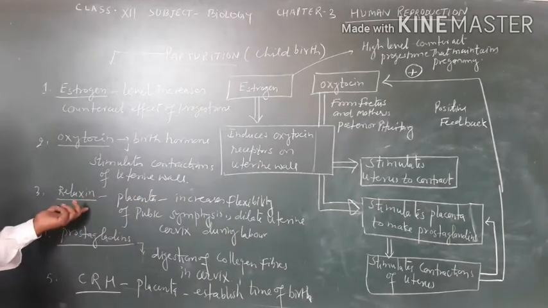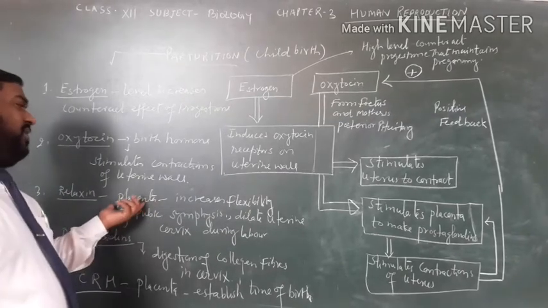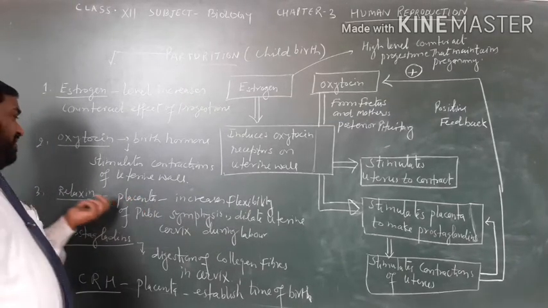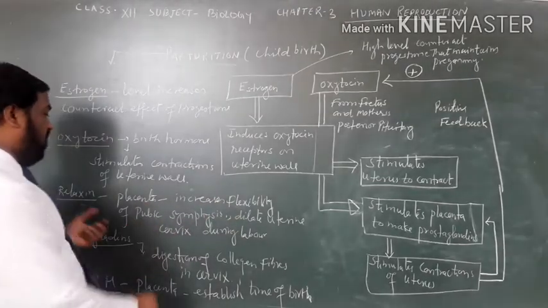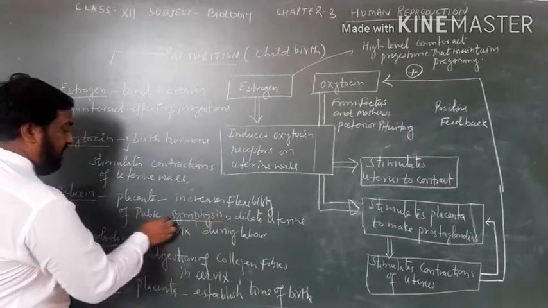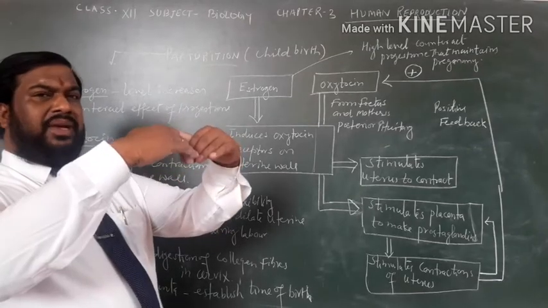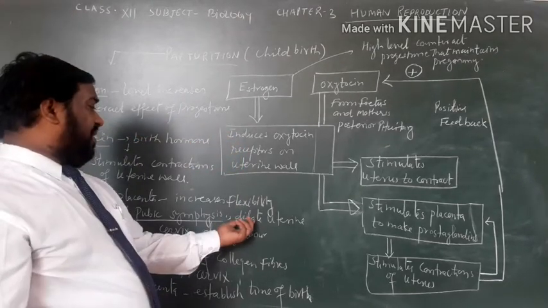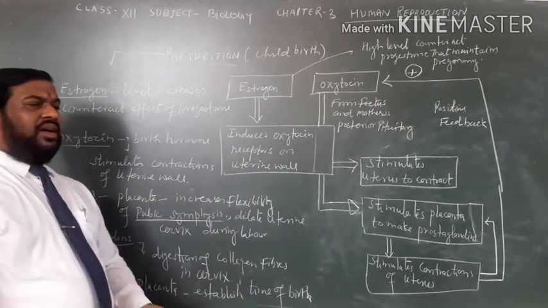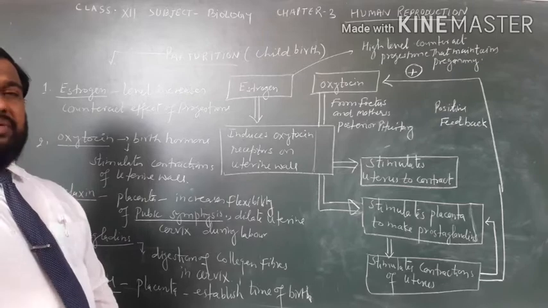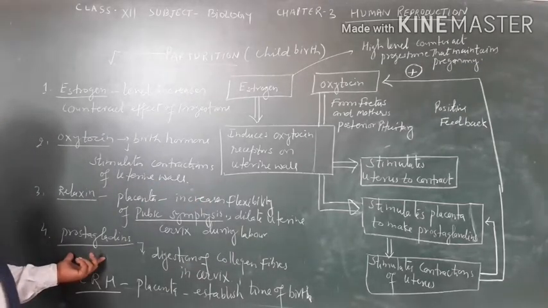Now next is relaxin. The hormone relaxin is secreted by the placenta. This relaxin increases flexibility of the pubic symphysis, a connection between the pelvic girdle, and dilates the uterine cervix during labor. Now next is prostaglandins.